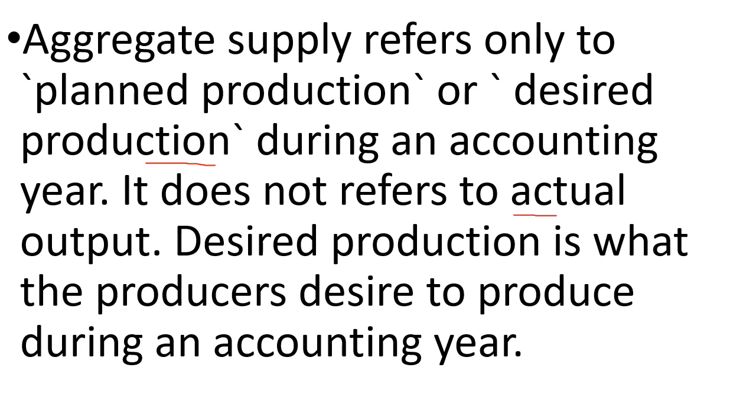It is not actual output. Now, what is desired production? This is what the producers desire to produce during an accounting year. So aggregate supply refers to desired production, or whatever the producers desire to produce during an accounting year. This is aggregate supply.